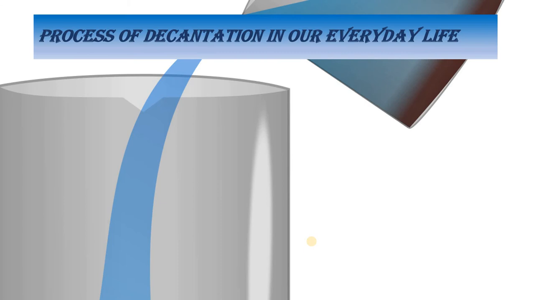Like you will find that rice and pulses bought from the market usually have dust or soil particles as impurities. Now, if the rice has insects or big stones, then they are generally separated by the process of hand picking, isn't it? But fine particles, dust and fine soil particles, cannot be separated by hand picking. Okay, so you will find that your mother is always washing the rice or pulses before cooking.